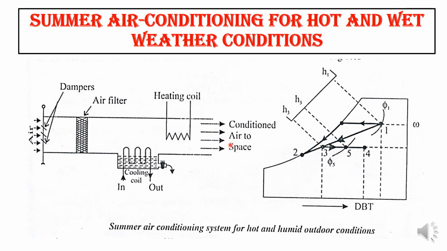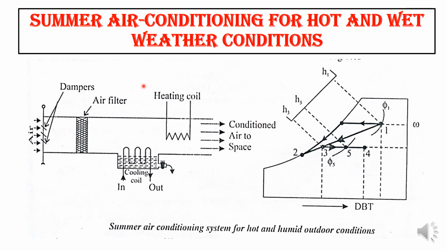In this system, the outdoor condition is hot and humid. This condition occurs in coastal regions especially. So this is called a hot and humid condition. Instead of wet, you can call it humid condition. So one and the same. Remember, hot and wet is the same, hot and humid is the same. So this is like coastal areas. That means the atmospheric temperature is high, but at the same time a large moisture content will be there. So this condition will eliminate the need of an adiabatic humidifier.